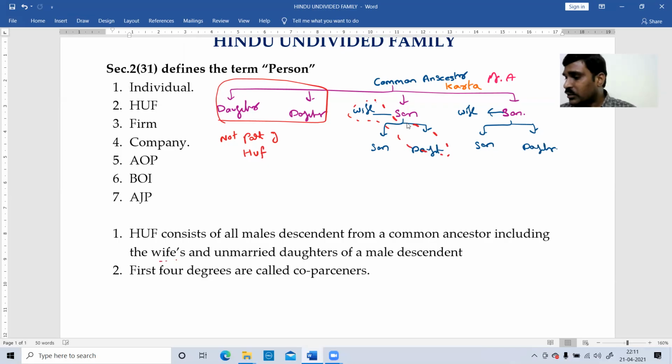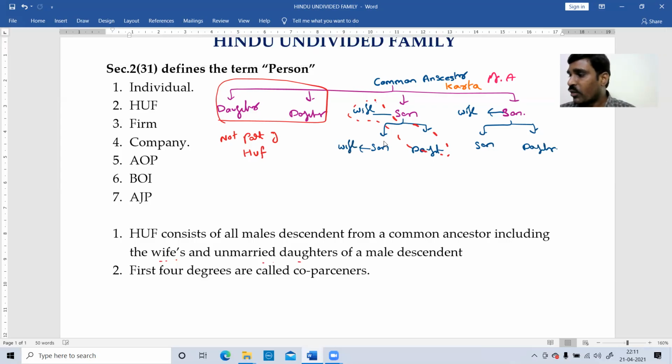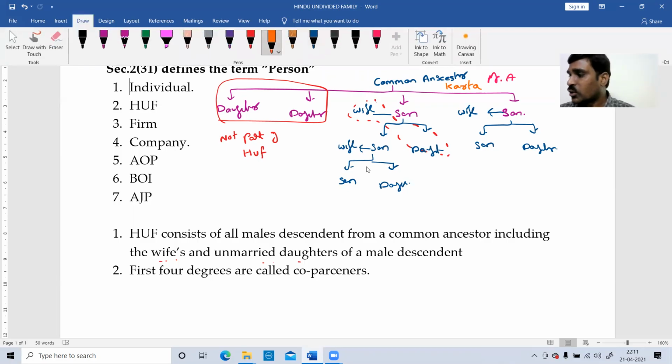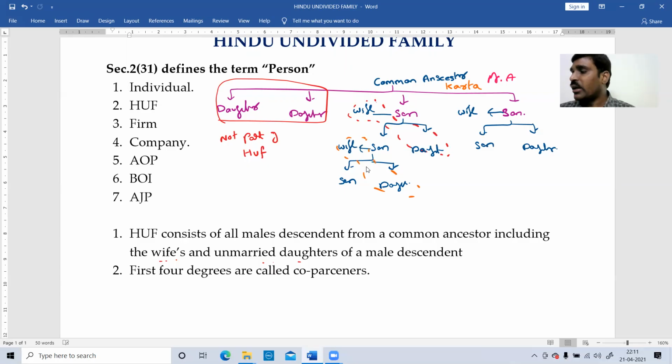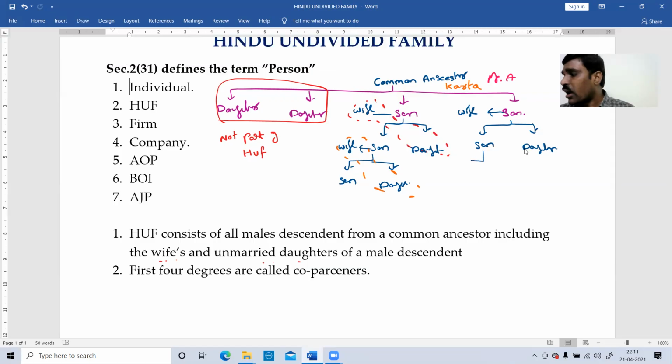That is the point: including wives and unmarried daughters of a male descendant. He is also a male descendant, so he may have a wife, one more son, and a daughter once again. These are also part of the HUF. Once there is a male descendant, everybody is counted in the HUF. Similarly here, this son may have a wife, again a son and a daughter. All these are treated as HUF.